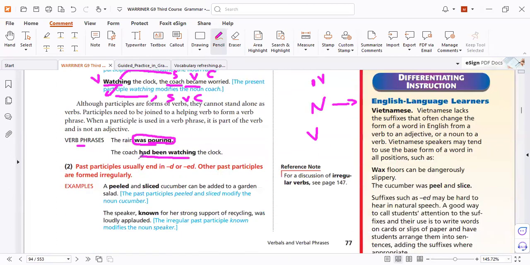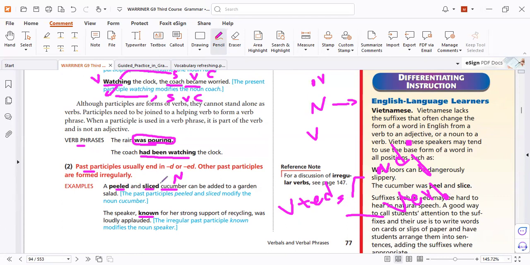How about the past participle phrase? You know it already. What's that? Verb plus ed, for a regular verb. Very easy. Peeled and sliced. What do they modify? The noun. So the verb plus ed can be used as an adjective or a verb.